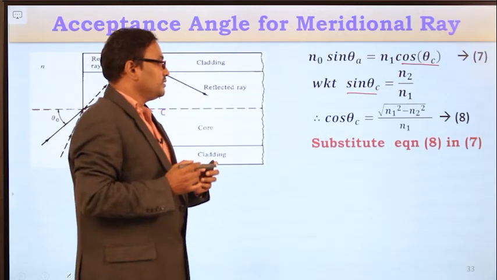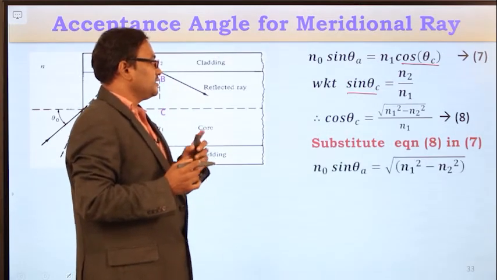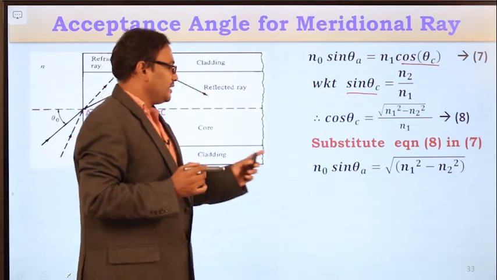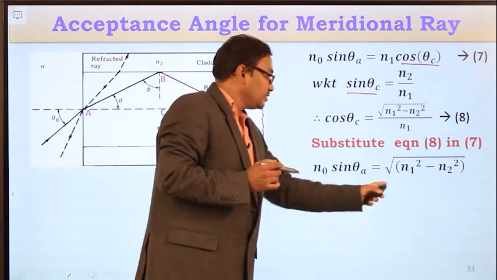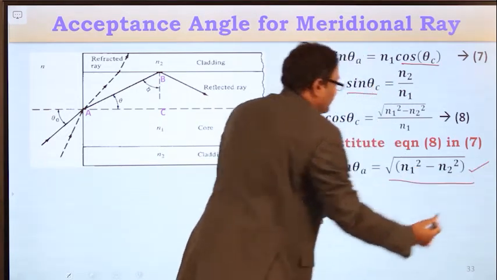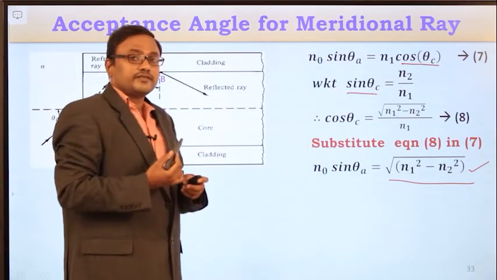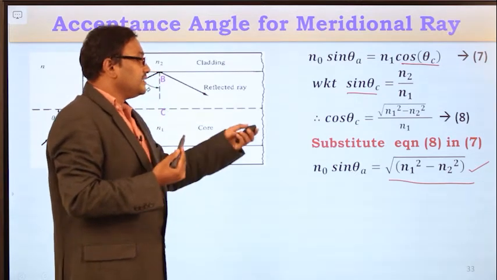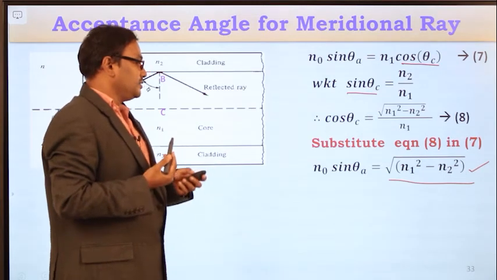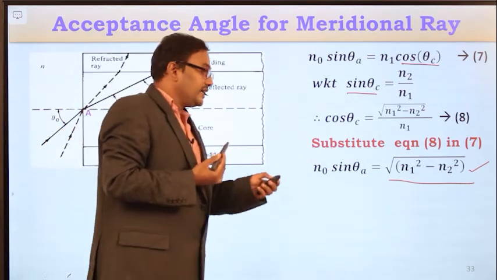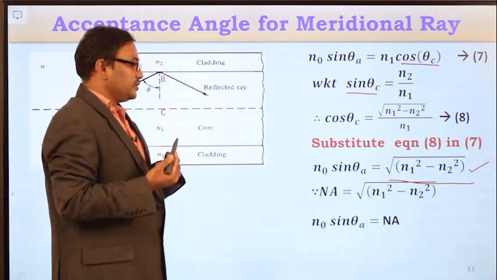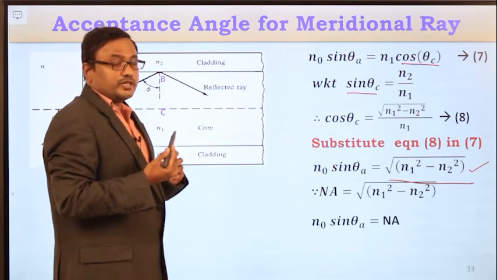Now substitute these equations in the above expression. Then you will get n0 sin theta a is equal to square root of n1 square minus n2 square. What is this square root of n1 square minus n2 square? This is nothing but the numerical aperture of the optical fiber cable. So n0 sin theta a is equal to the numerical aperture.